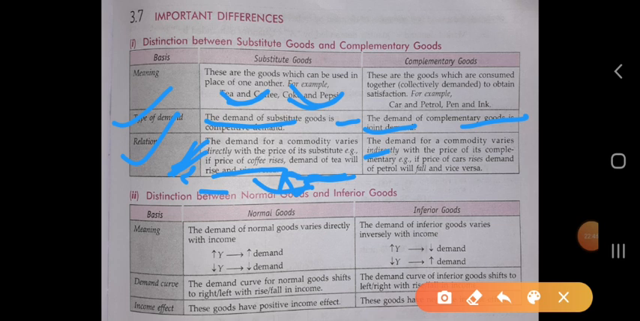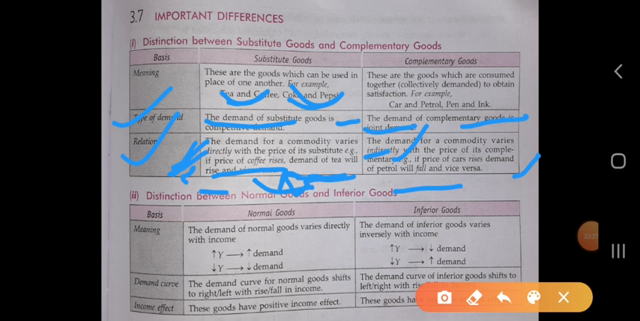But in the case of complementary goods, the relation between the demand of a commodity and the price of the complementary good is negative. How? Let's see an example. If the price of a car rises, the demand for petrol will fall. When the price of a car rises, the demand for the car will fall, and the demand for petrol will also fall. So in the case of complementary goods, there is an indirect relation, and in the case of substitute goods, there is a direct relation between the price of one good and the demand for the other.